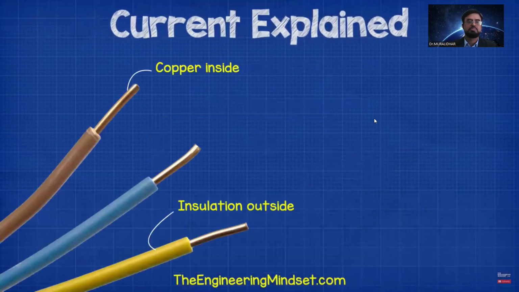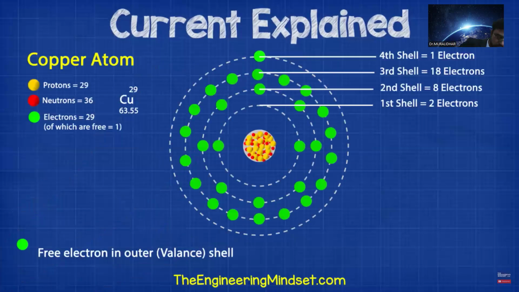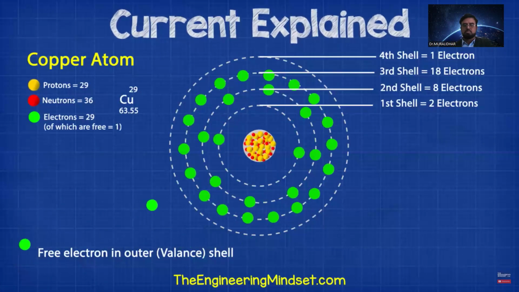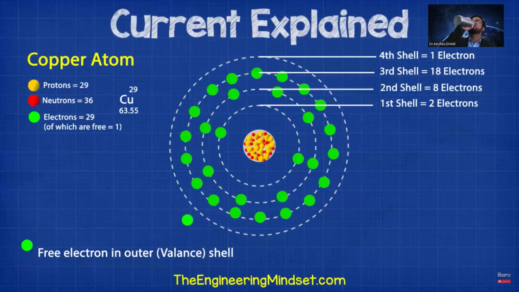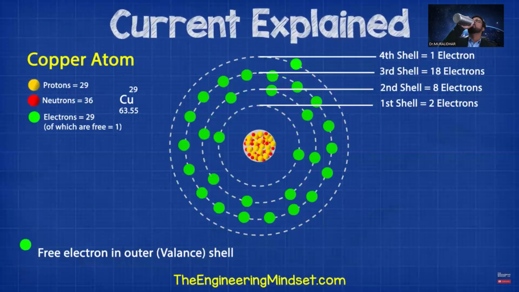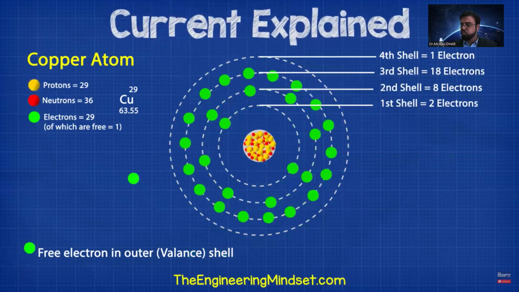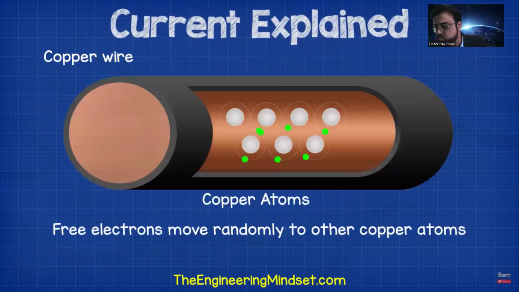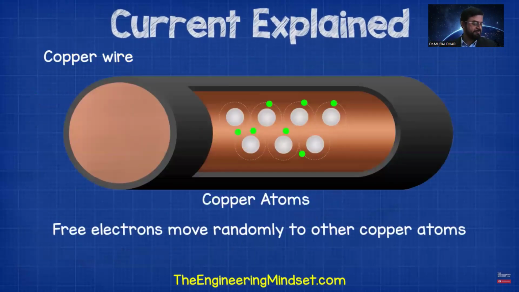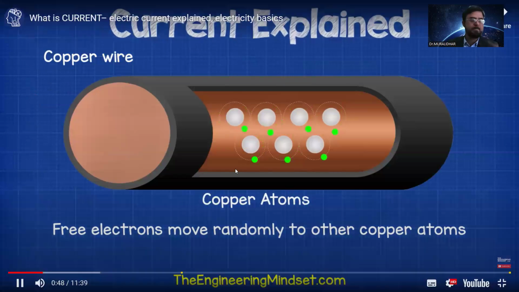We usually use copper cables to form the circuit because the atoms that make copper have a loosely bound electron in their outermost or valence shell, which is free to move around inside the metal. This free electron is very easy to move, which is why copper is so popular. It's so easy to move that it will naturally move to other copper atoms by itself, but this occurs randomly in any and all directions, which isn't useful for us.